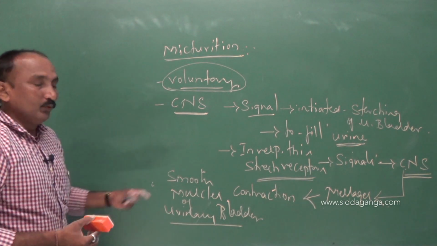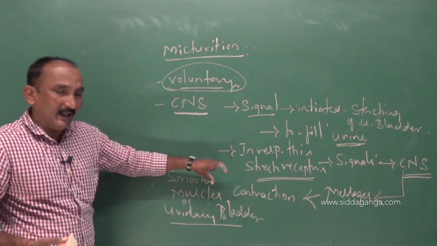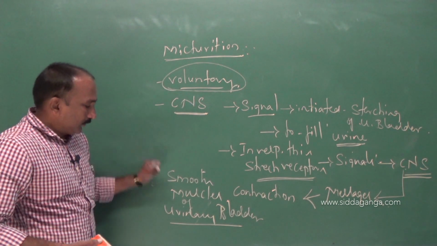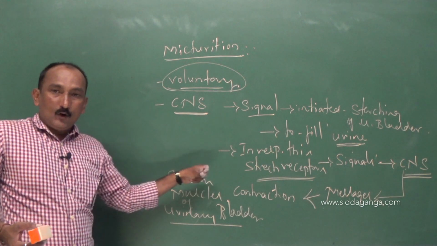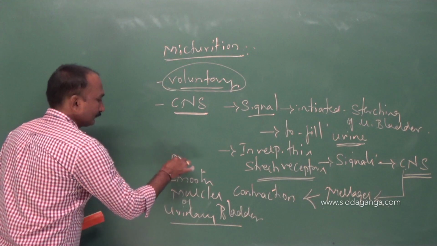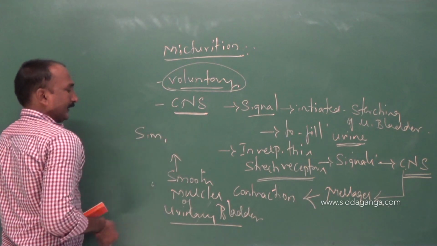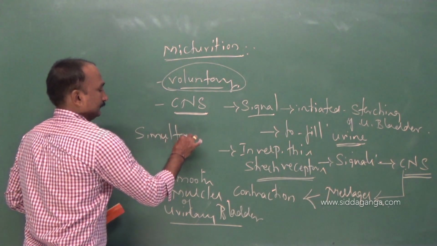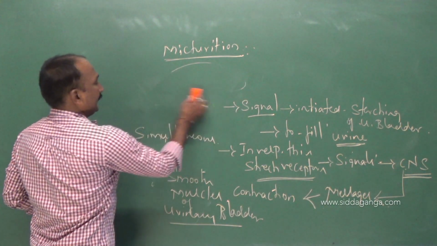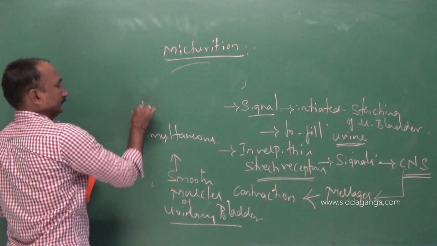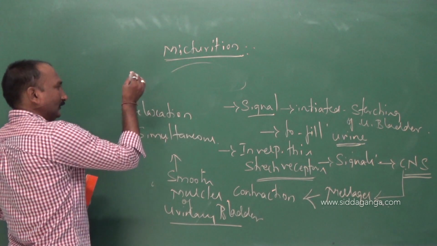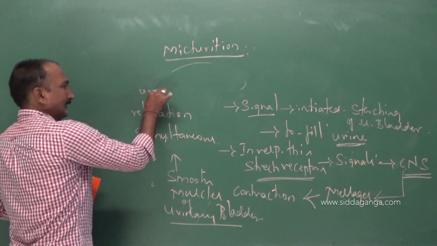As the smooth muscles of the urinary bladder contract, simultaneously there is relaxation of the urethral sphincter.